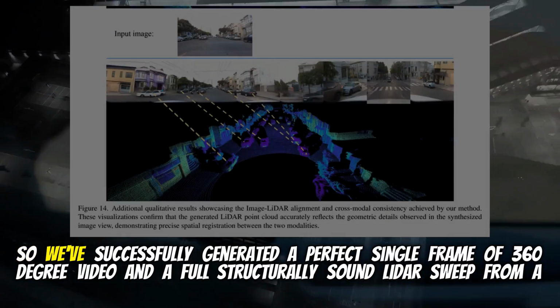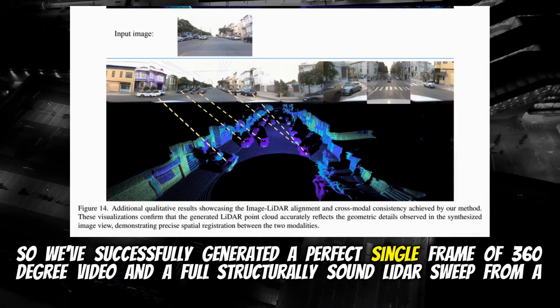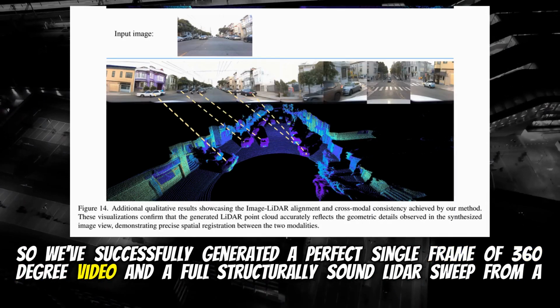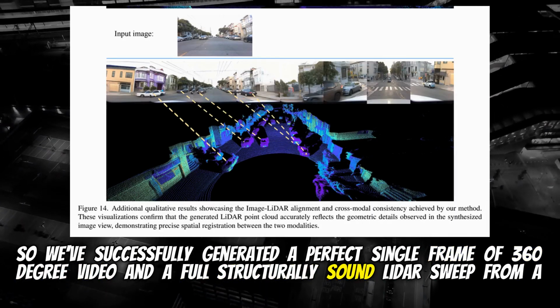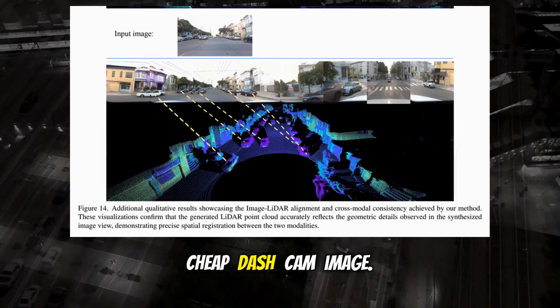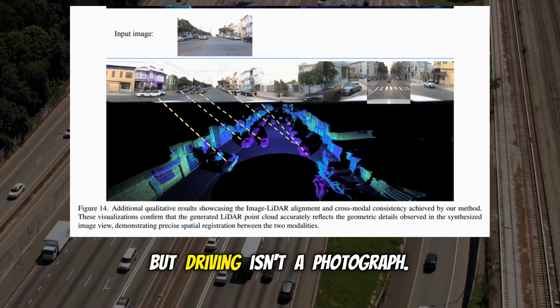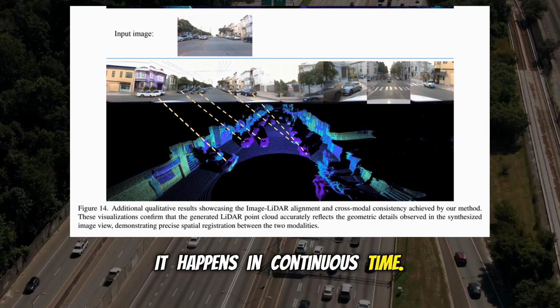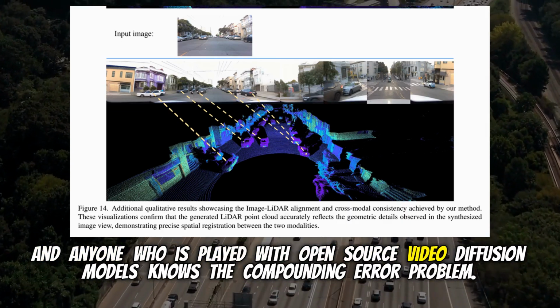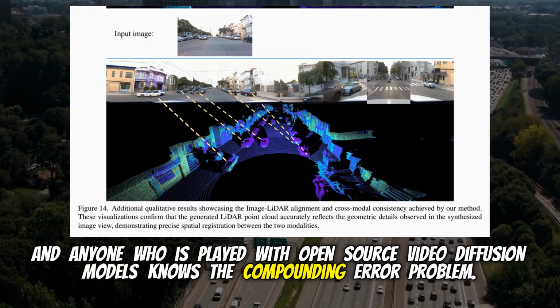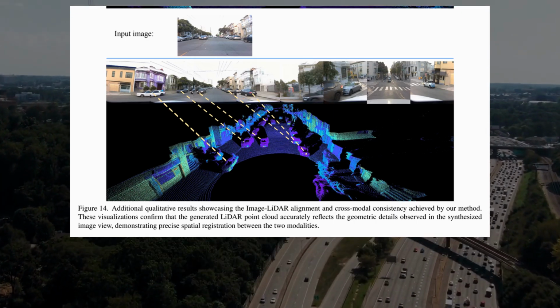Okay. So we've successfully generated a perfect single frame of 360-degree video and a full structurally sound LiDAR sweep from a cheap dashcam image. That alone is a paper-worthy achievement. Completely. But driving isn't a photograph. It happens in continuous time. And anyone who has played with open-source video diffusion models knows the compounding error problem. Oh, the temporal drift. It's brutal.